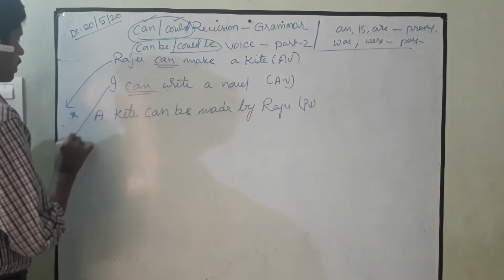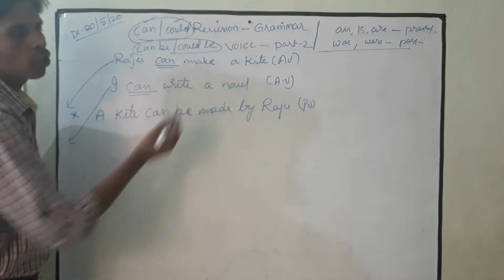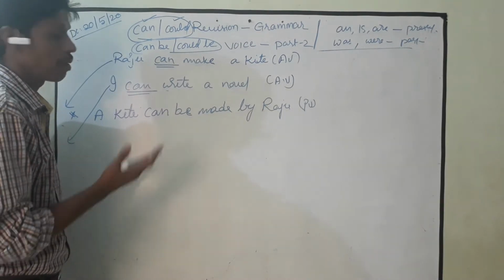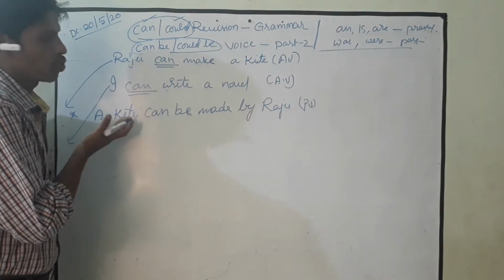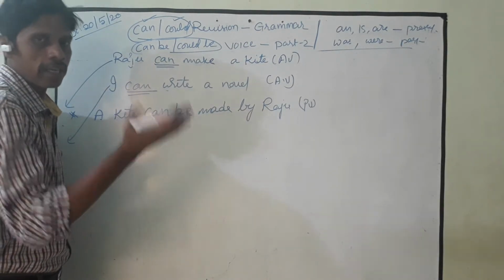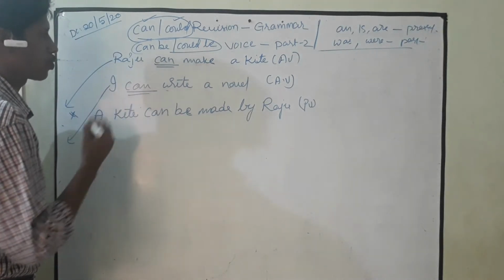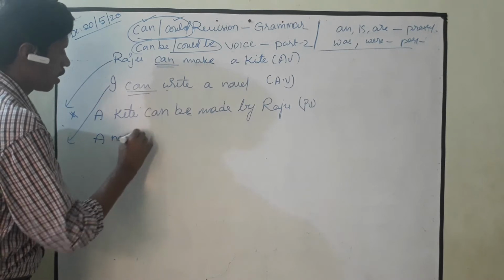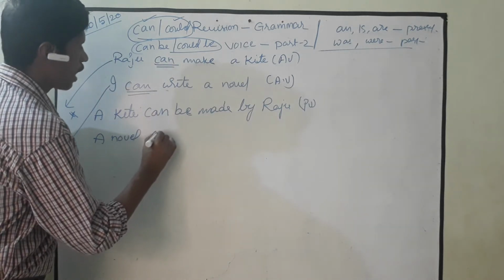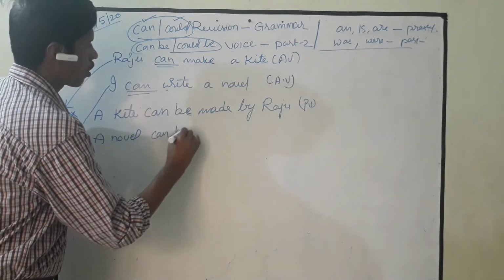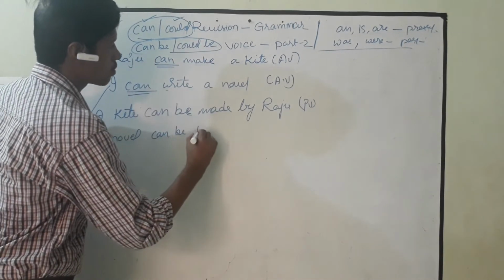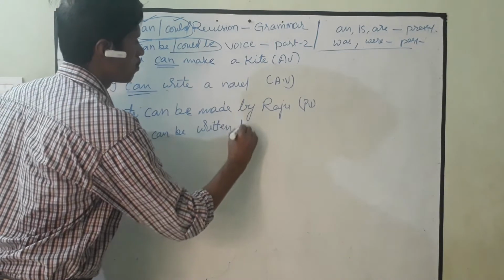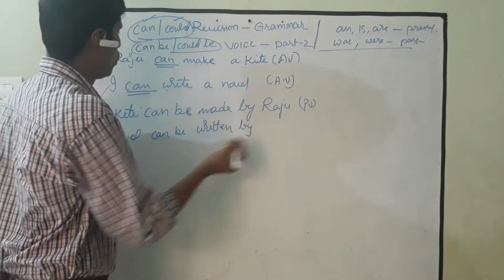And next sentence, I can write a novel. The same thing. Now you can say because already I showed you here how to write. Right? You are able to write. Next, a novel. A novel can be written by whom?